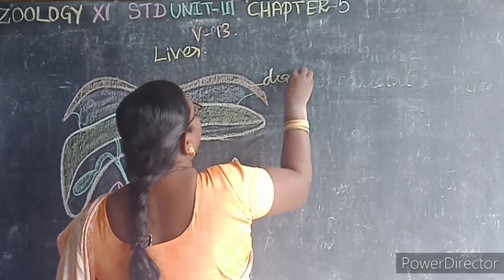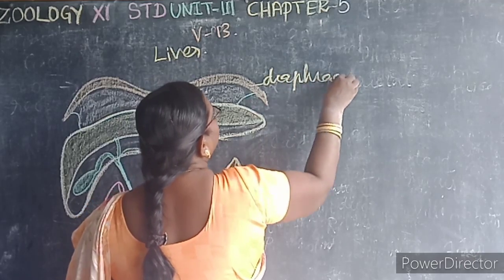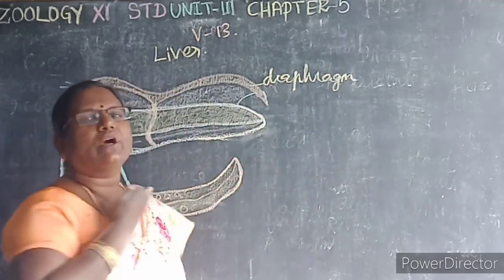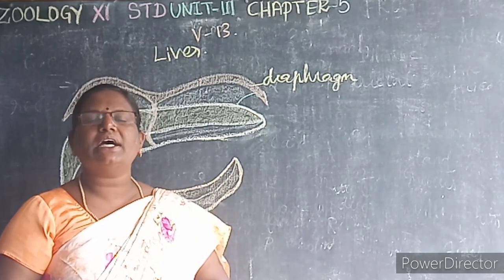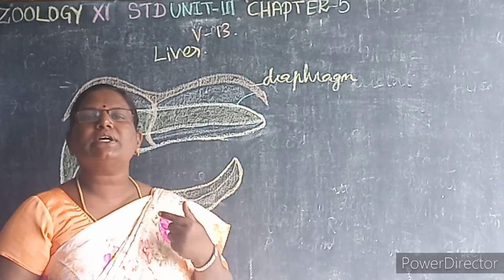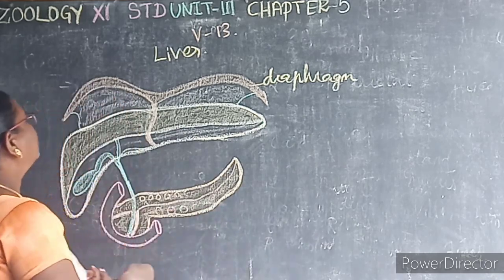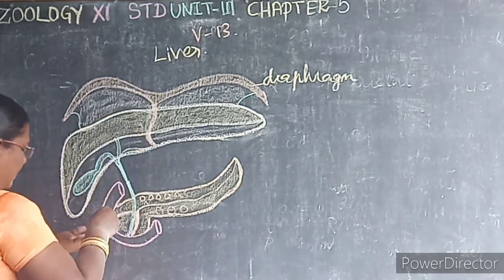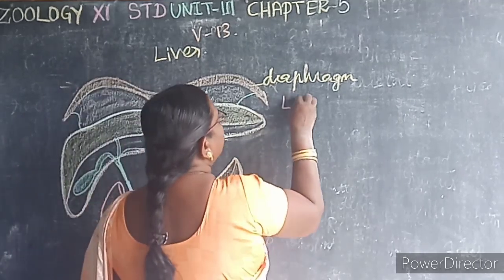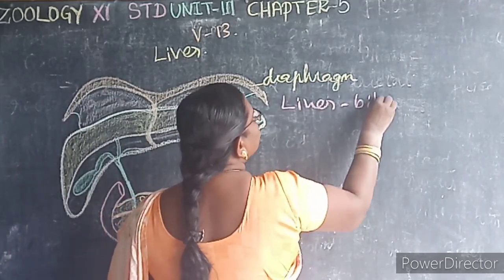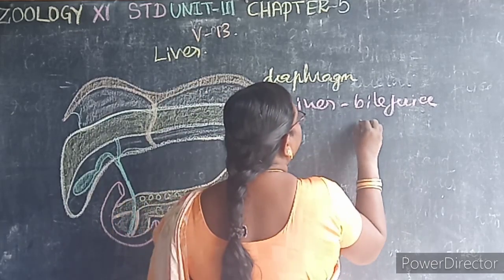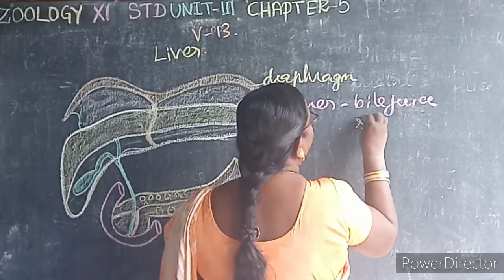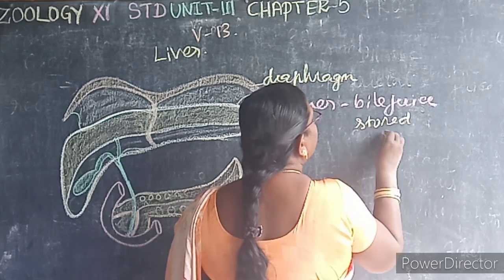This diaphragm is nothing but the muscular sheet which separates the thorax and the abdomen. So what is a diaphragm? Diaphragm is a muscular sheet which separates the thorax and the abdomen. And then the liver secretes the bile juice. The liver secretes what? The bile juice. The excess of bile juice is stored in the gallbladder.